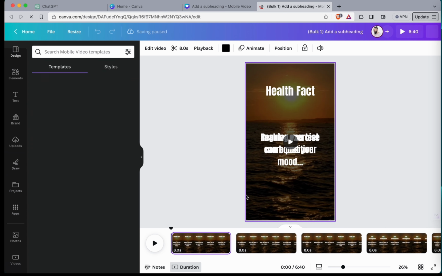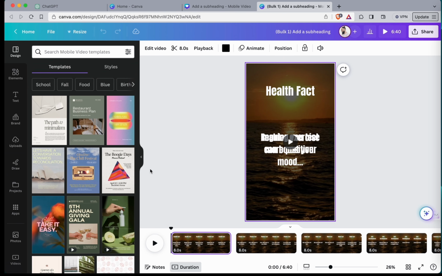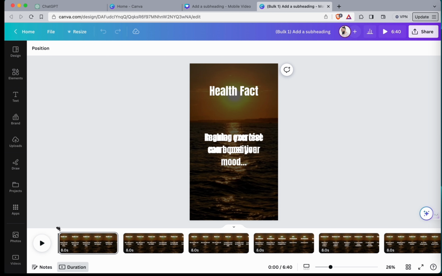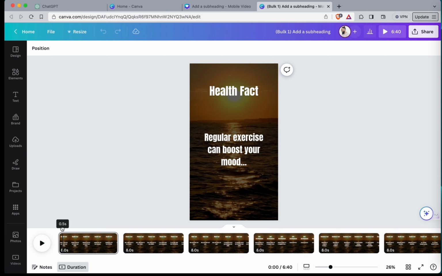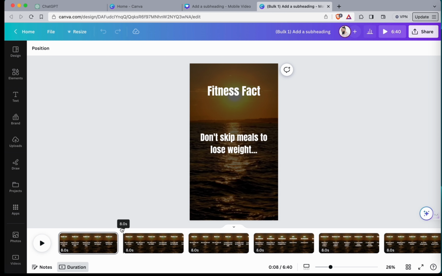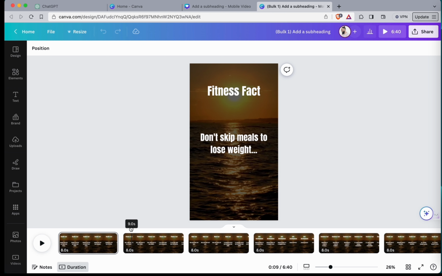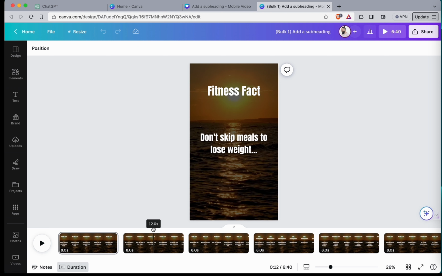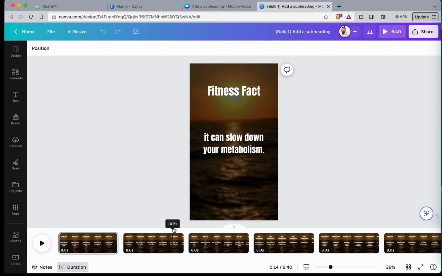I'm doing this super slow, by the way. Once you have this dialed in, you can fly through this. So here you go. 8 seconds, health fact. Regular exercise can boost your mood. Boom, making you feel more positive. Next reel, fitness fact. Don't skip meals to lose weight. Boom, it can slow down your metabolism.